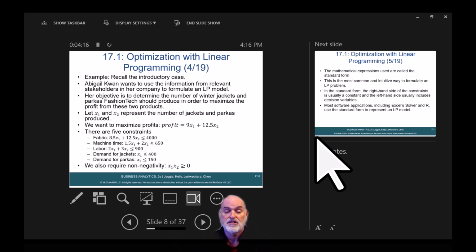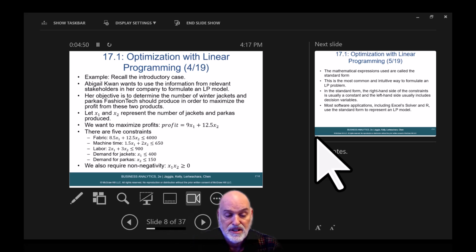Example: recall the introductory case. Abigail Kwan wants to use the information from relevant stakeholders in her company to formulate an LP model. Our objective is to determine the number of winter jackets and parkas Fashion Tech should produce in order to maximize the profit from these two products. Let X sub 1 and X sub 2 represent the number of jackets and parkas produced. We want to maximize profit. Profit equals 9 X sub 1 plus 12.5 times X sub 2.